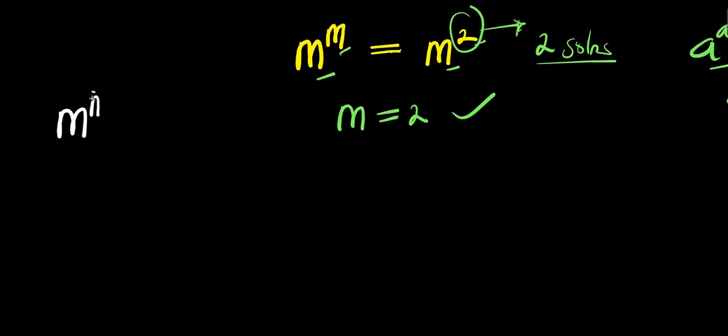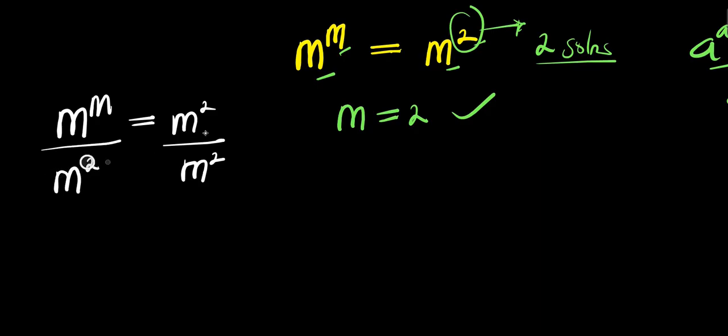We have m to the power of m equals m to the power of 2. Let's consider this first method. I can divide both sides by m to the power of 2. This cancels this, and I'll have m to the power of m divided by m to the power of 2 equals 1.